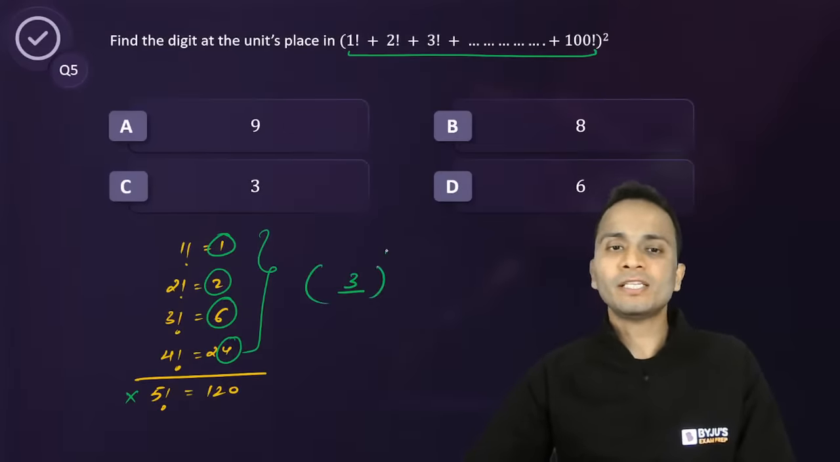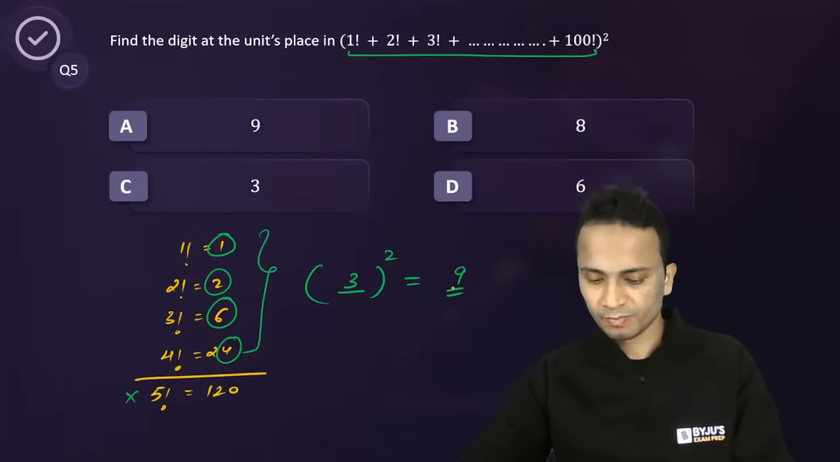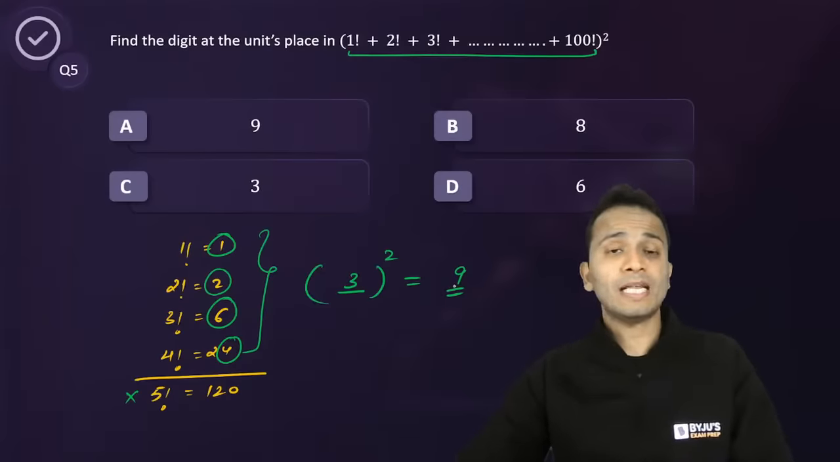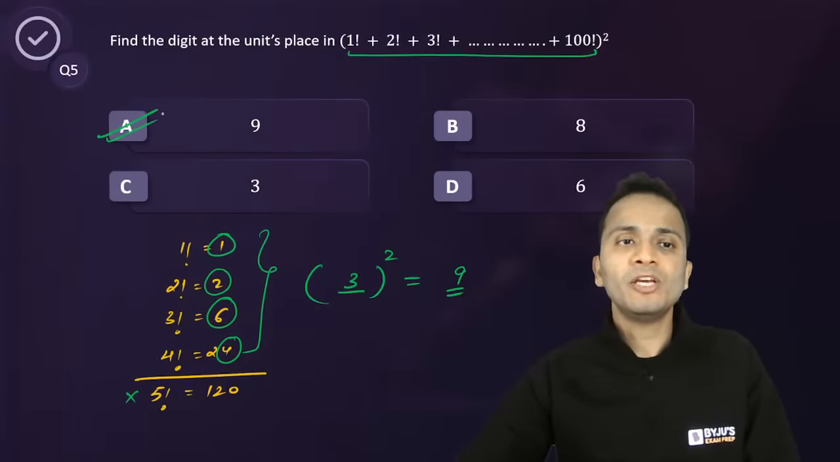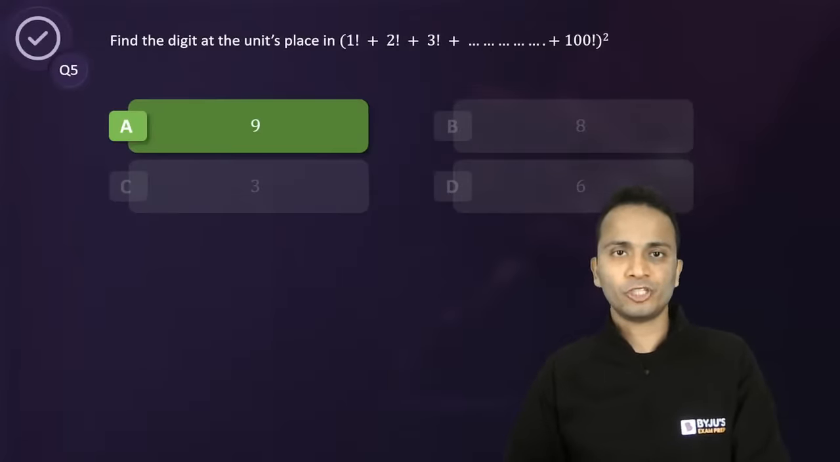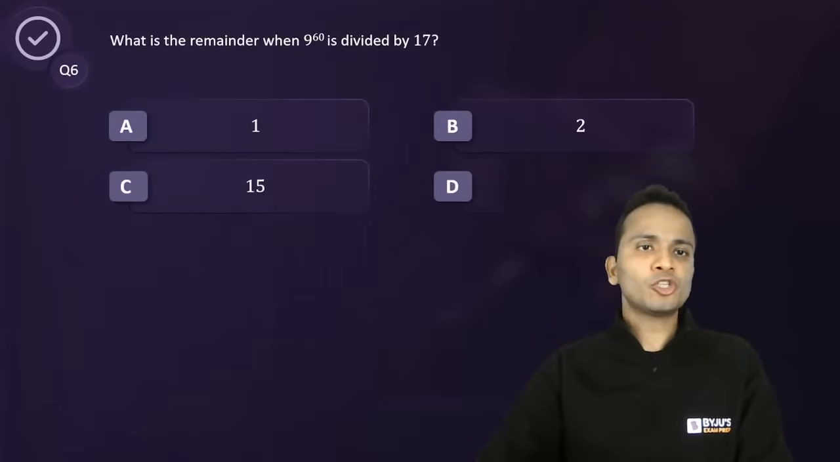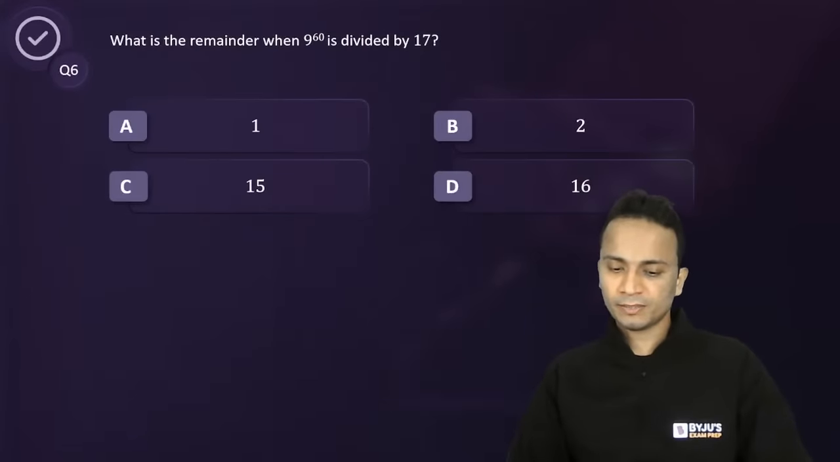Now you need to find the square of this. If a number ends with 3, the square of that number will end with 9, that is 3 square. So 9 will be the unit digit, and that should be the correct answer for this question. All right. Now next question. Question number 6.